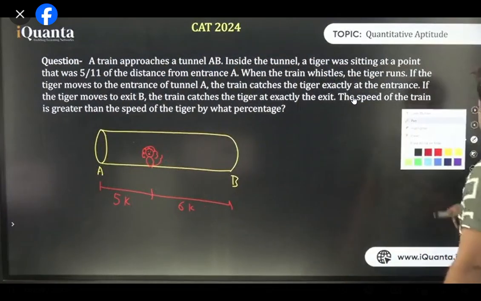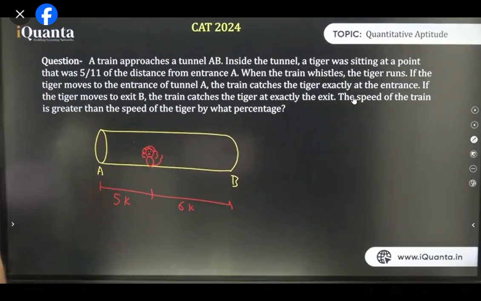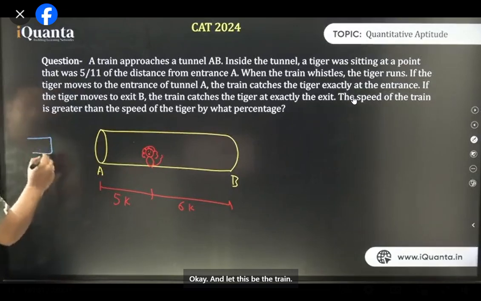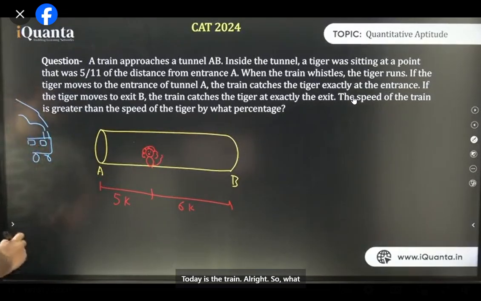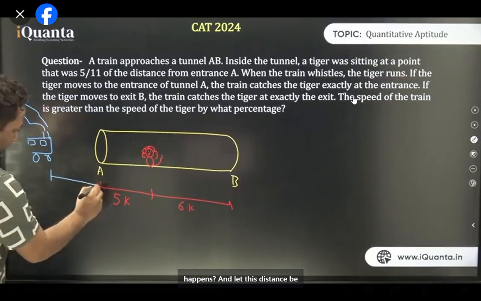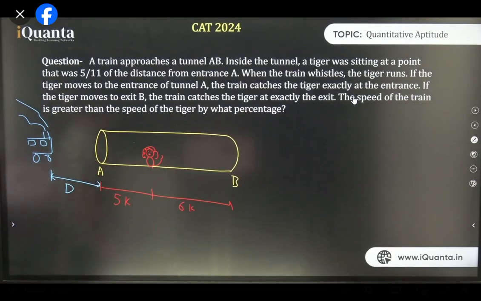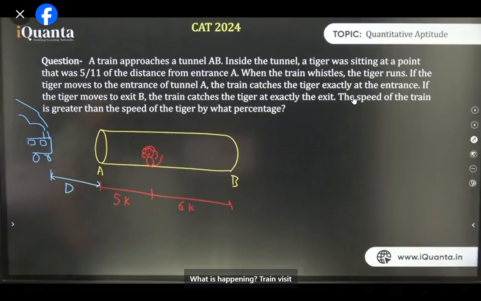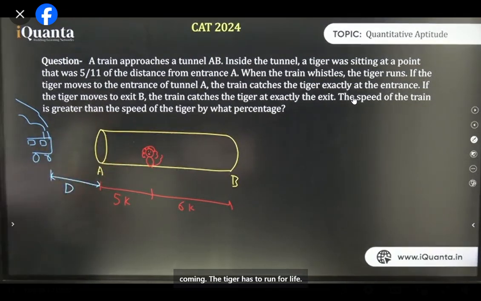Is the question clear now? Okay. And let this be the train. There is the train. All right. So what happens? And let this distance be anything. Let us call it capital D. So what is happening? Train whistled and tiger thought, oh no, train is coming. So tiger has to run for life.